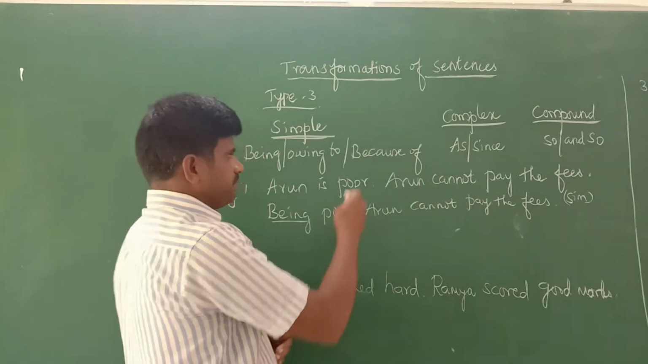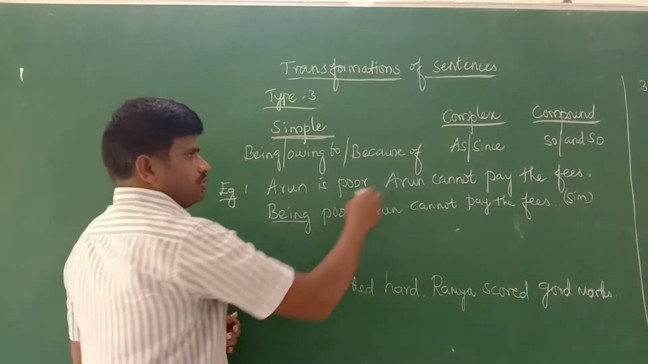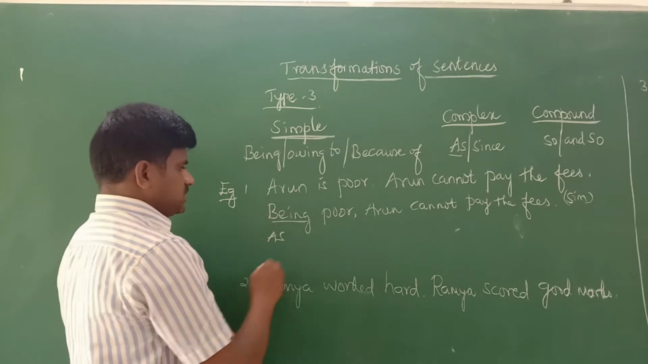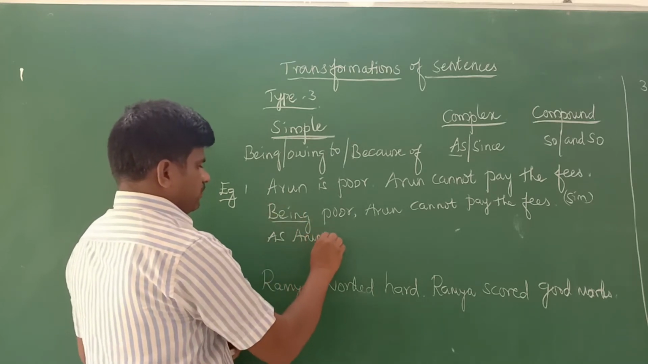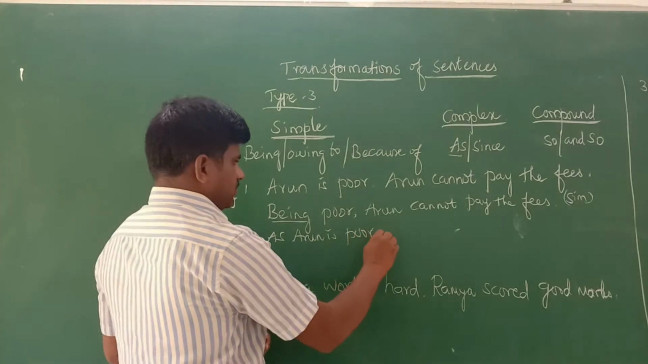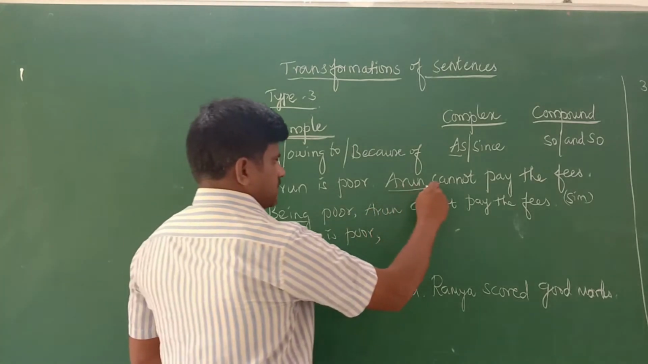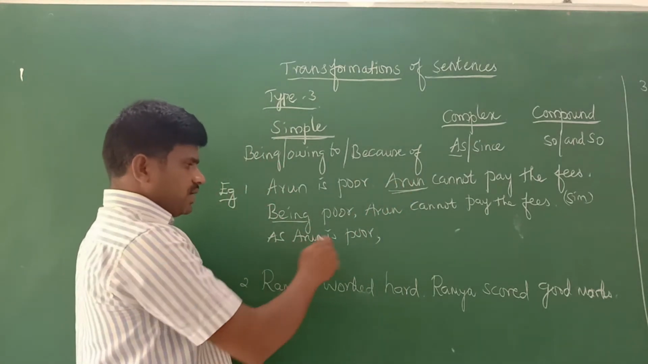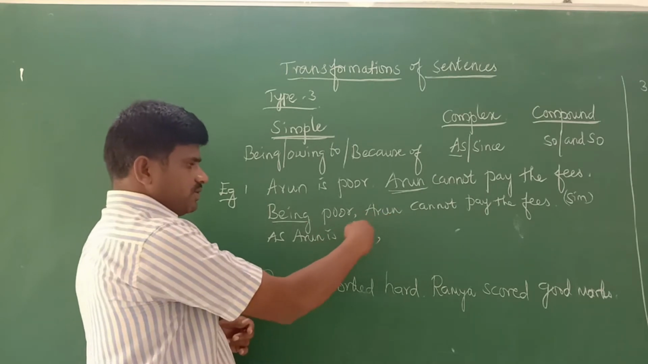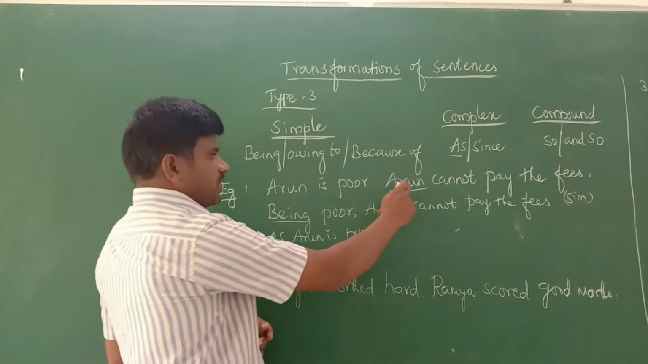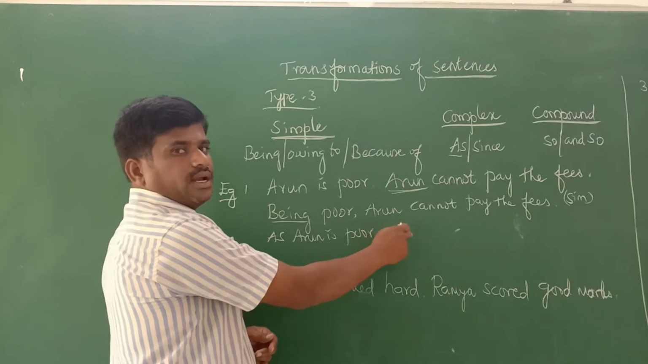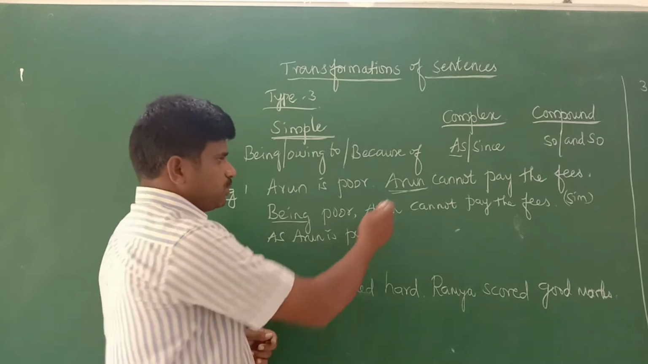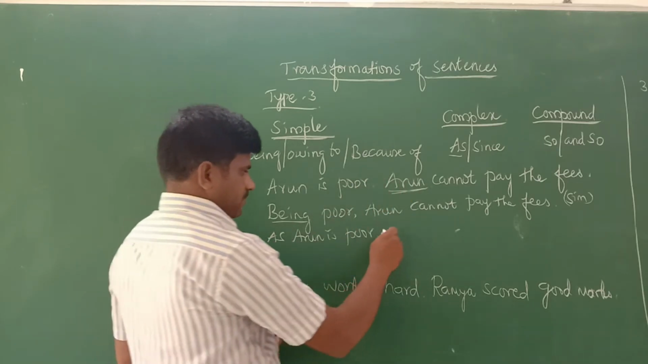We go for the next type of sentence, that is complex. So what should we use for the complex? As or since we may use. So start with as. As Arun is poor, comma. In the second sentence, again the name of the person is started. We are writing in this one sentence, so we are continuing. No need to write the name of the person, Arun, again. Instead of that, what should we write? Yes, we should write a pronoun. What is the pronoun for this? Yes, he.